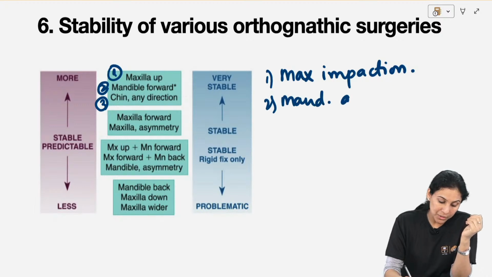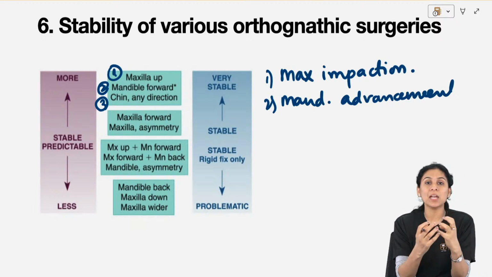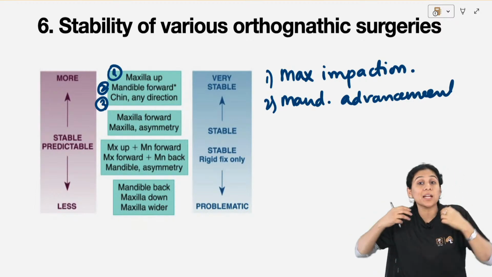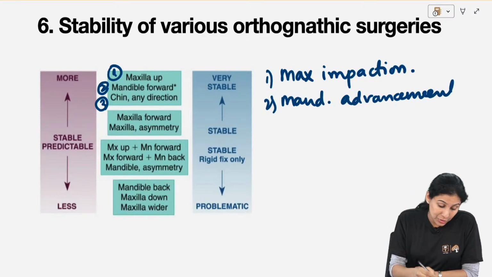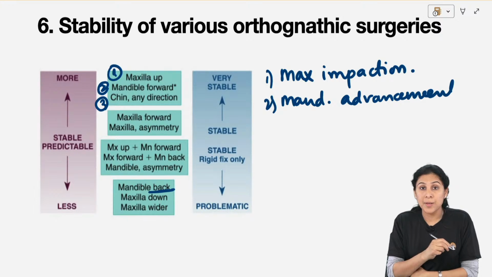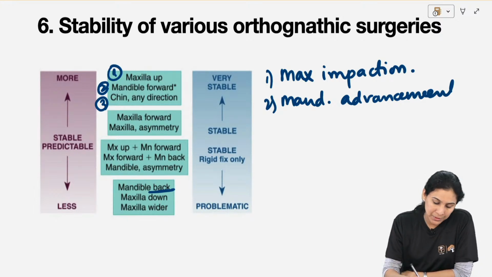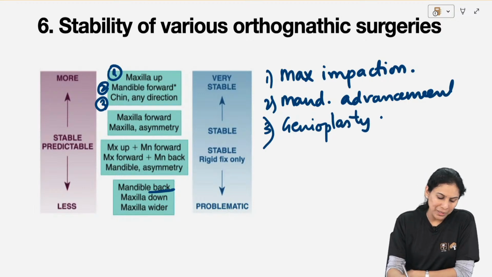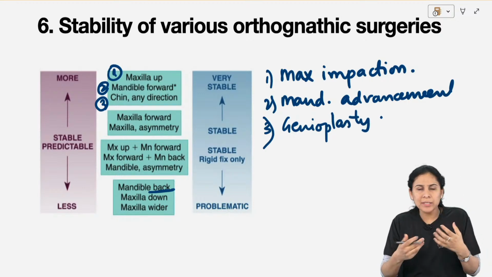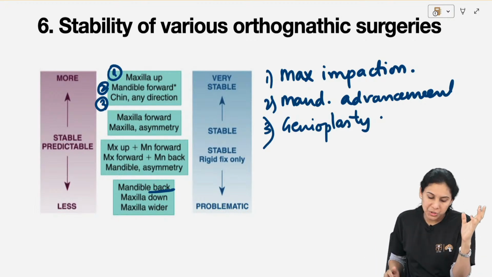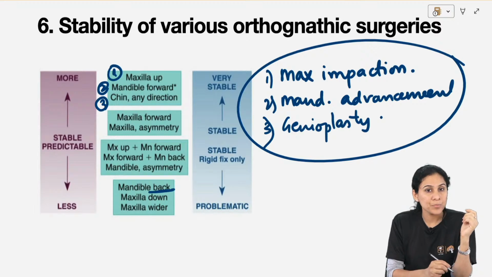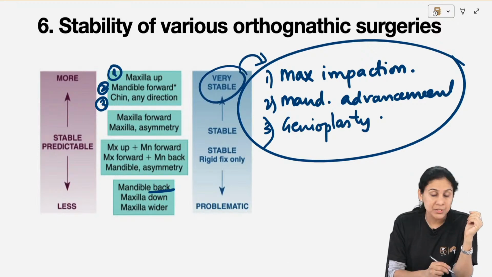Maxillary impaction or maxillary upward movement, mandibular advancement, or taking the mandible forward, because there is no restriction in bringing it forward, but in taking it back there is a pterygomasseteric sling which is causing restriction. So that is a very unstable surgery. Forward is not an unstable surgery. Third, genioplasty. Any type of genioplasty, reduction, advancement, double sliding, tilt correction, any kind of genioplasty is very, very stable. So these are the most stable surgeries.